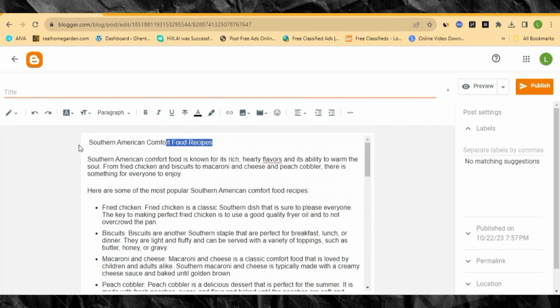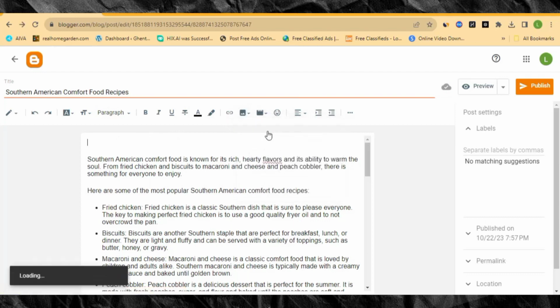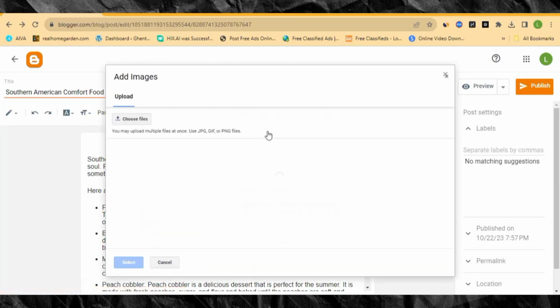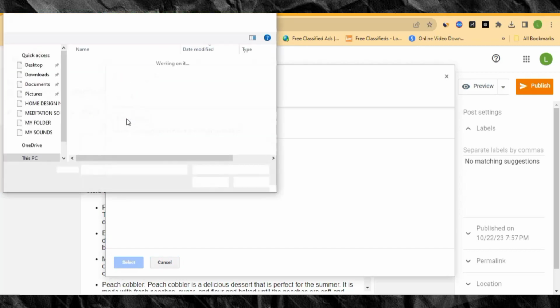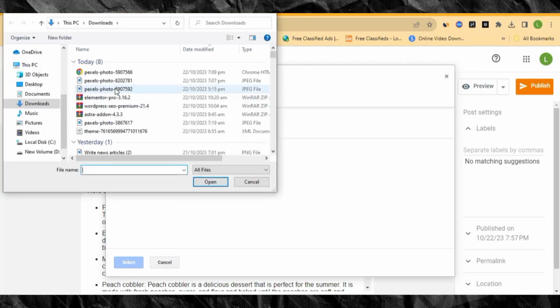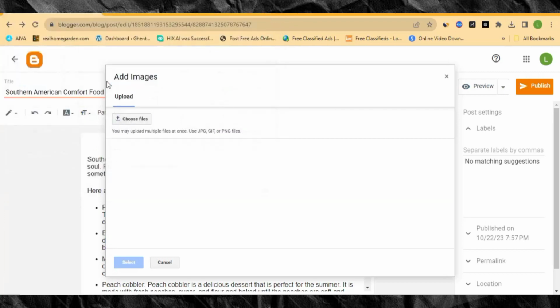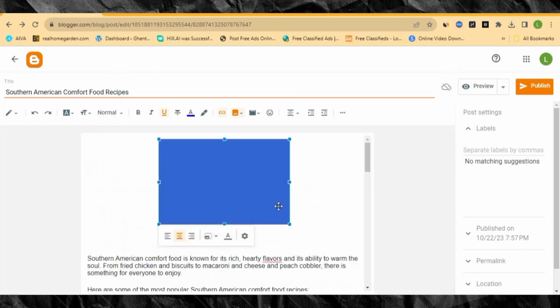And then you can do the same customization or editing that you did first. Let me put the title over here, and then we need an image. So let me just click here, insert image, and then I'm gonna select the image from my computer. Just the same process that I'm repeating over here. So this is the image, and then I'm gonna bring the image here,